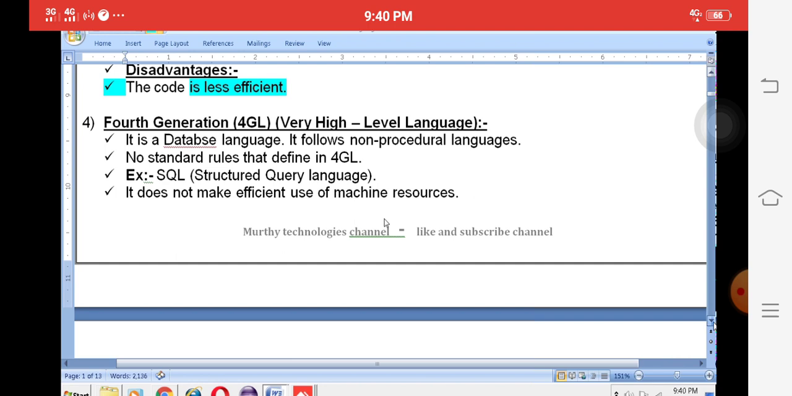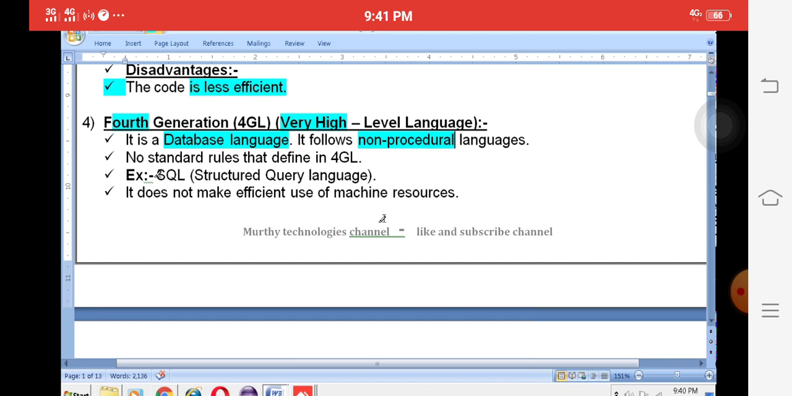Fourth generation is called very high level language. Here the fourth generation is database language. Database languages are called non-procedure oriented languages. A database language stores data similar to Excel. We store data in the system very securely.